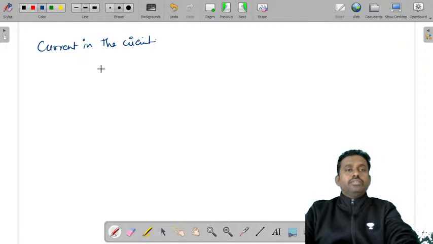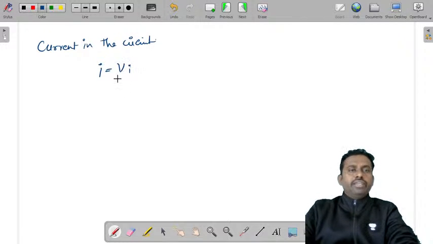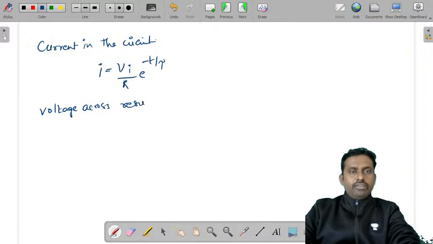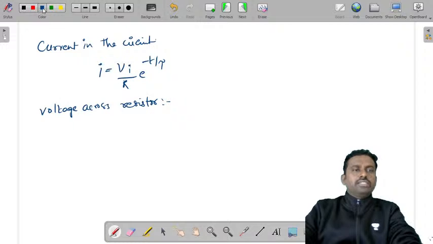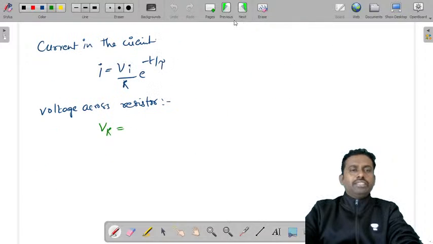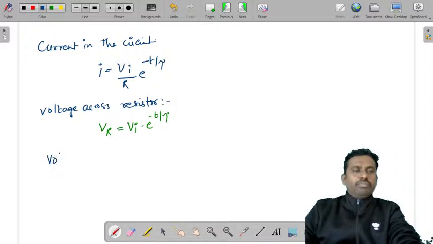I is equal to Vi by R into e power minus t by tau. What is the voltage across the resistor? VR is equal to Vi into e power minus t by tau. Now the voltage across the capacitor.